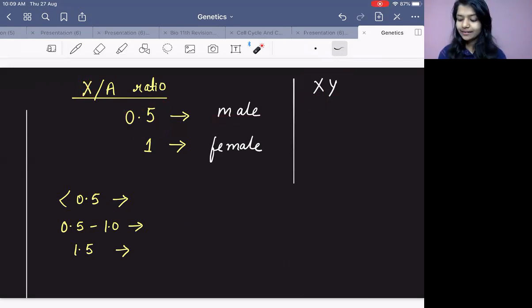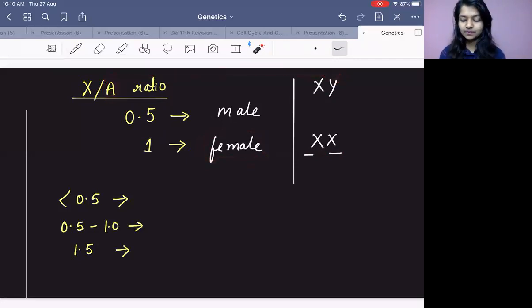If I am saying 100% it is X, can I say the condition is XX? Condition is XX. So if the condition is XX, it will be completely female. Right? They just did what? They compared this with A instead of Y.